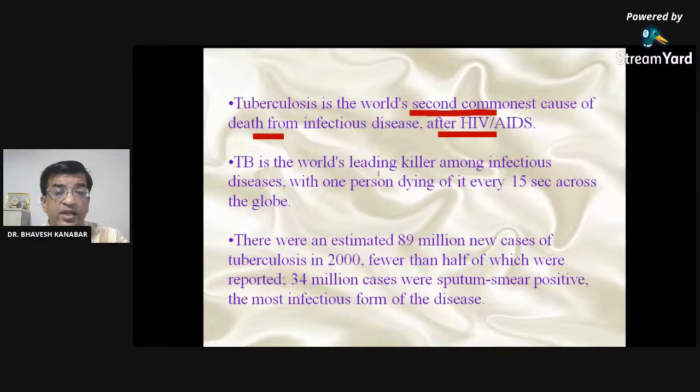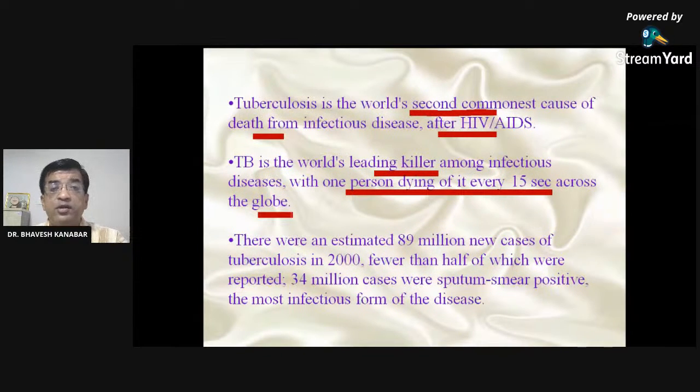TB is the world's leading killer among infectious diseases, with one person dying every 15 seconds across the globe. See how this data is developed. Suppose some 50,000 persons are dying every year, and a year has 365 days.